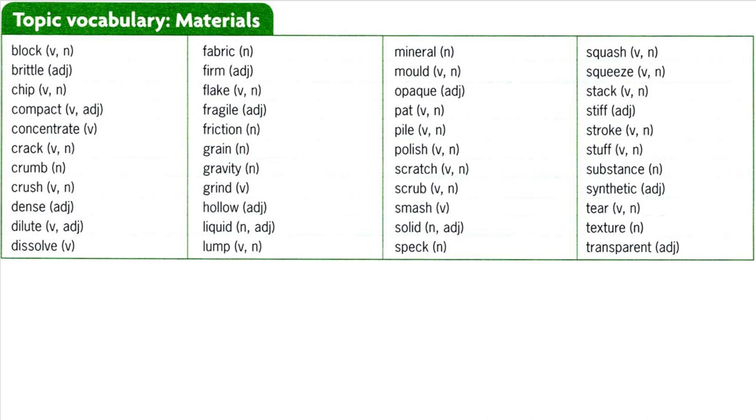Stuff. A variety of objects or things. What's all this stuff on your desk? Substance. A particular type of liquid, solid or gas. You're not allowed to take certain substances on a plane.